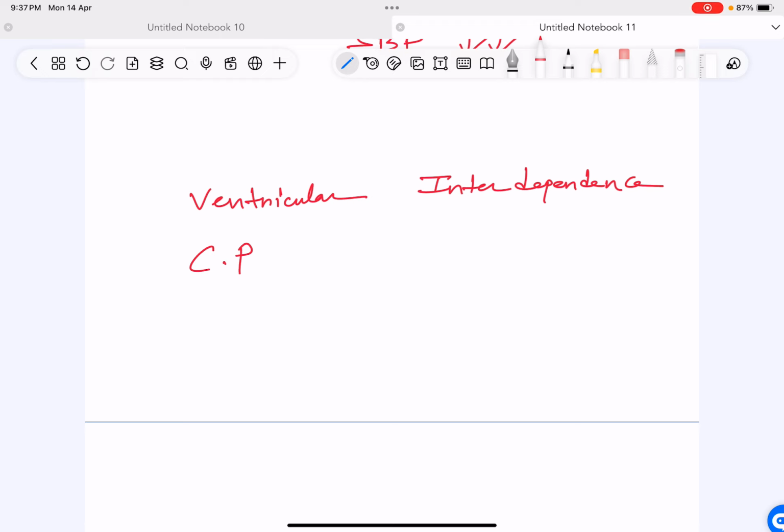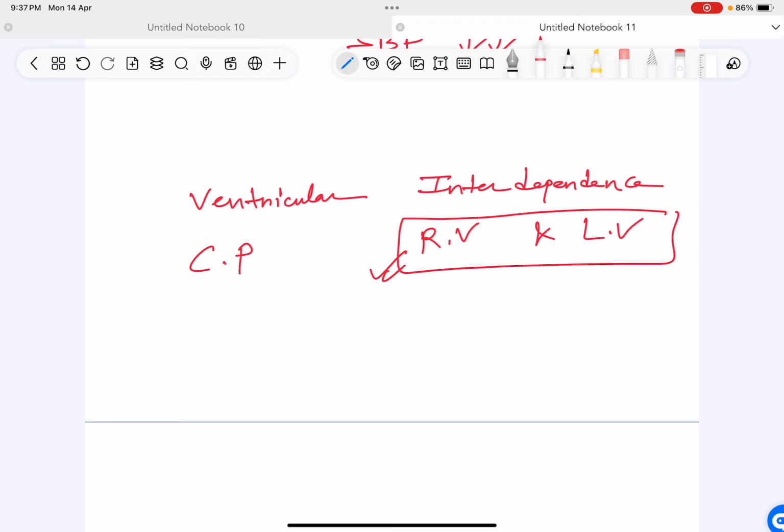So what the ventricles do, they talk to each other. Right ventricle and left ventricle, they talk to each other, saying, hey bro, we are not able to expand because of this bloody pericardium. Let us decide and plan. If I expand, you don't expand. If you expand, I will not expand. So there is talking between ventricles.